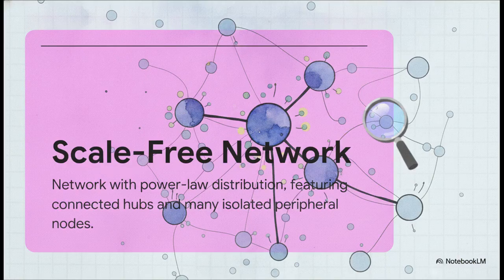You know, to really grasp how information travels, we have to understand the underlying architecture of the internet. Our sources explain that social media operates as a scale-free network. Basically, this is a network that follows a power law distribution, meaning it is not some egalitarian web where everyone has an equal voice. Not at all. It's highly structurally unequal. It features a tiny handful of extremely connected hubs, while the massive, overwhelming majority of users are what network scientists call peripheral nodes.